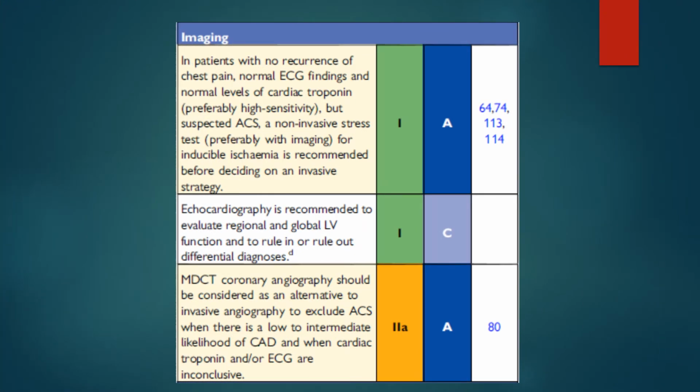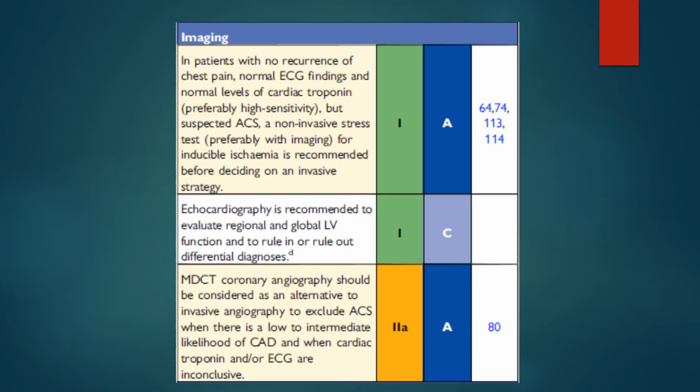What's the next step when you do the initial assessment? So, if the patient has no recurrent chest pain, normal ECG, and normal level of cardiac troponins, but you still suspect acute coronary syndrome, you can refer the patient for non-invasive stress imaging. Better to do stress imaging, not just stress ECG.